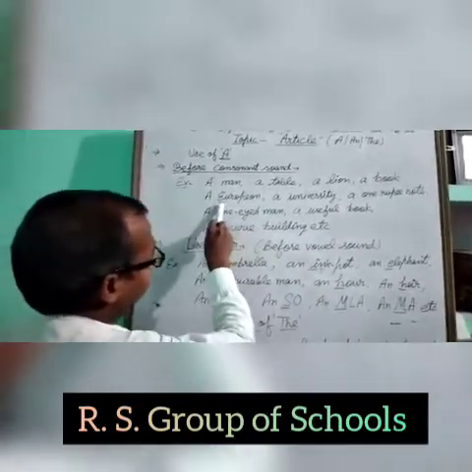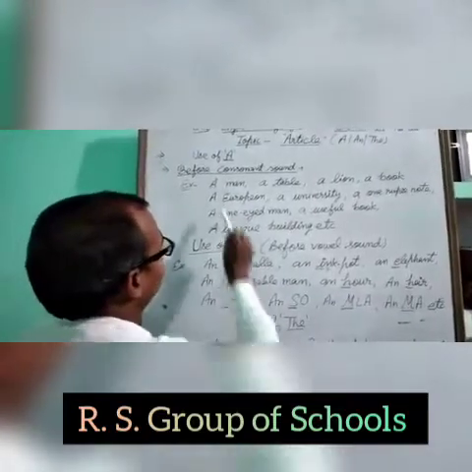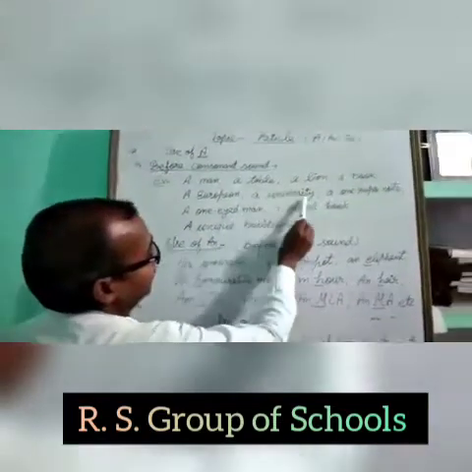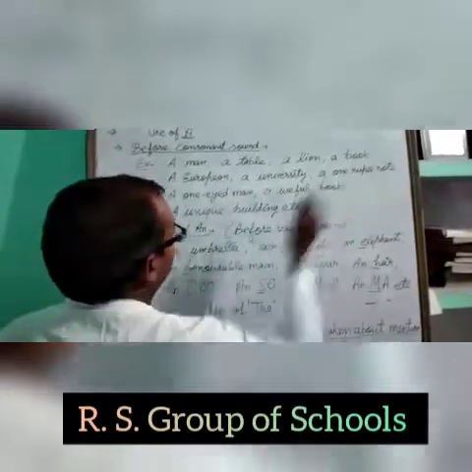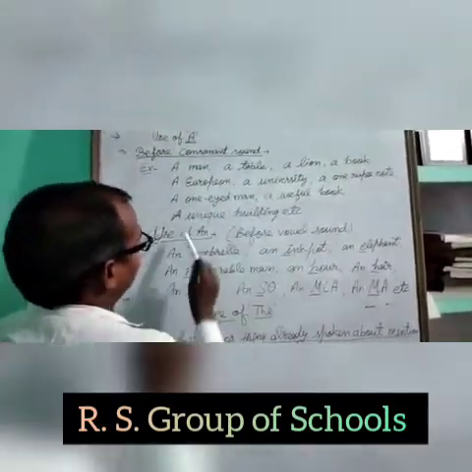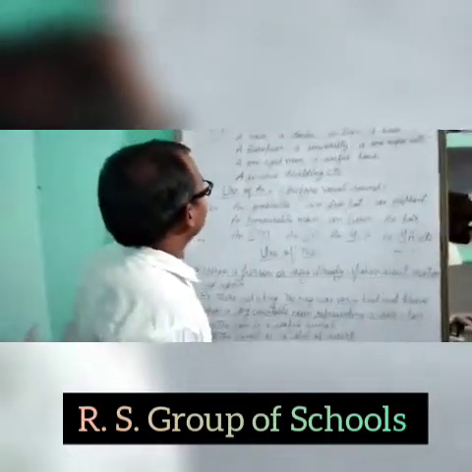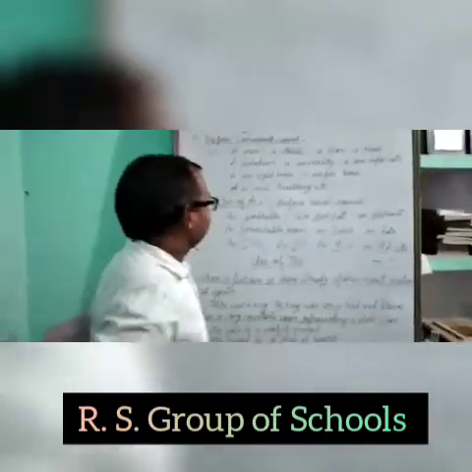The beginning letter is E, but the sound is consonant. A university, a one rupee note, a one-eyed man, a useful book, a unique building, etc. These are the examples of article a.